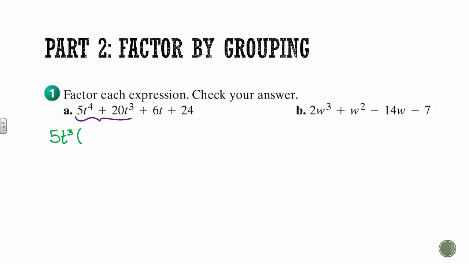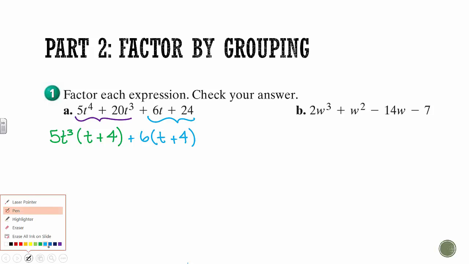And then what's left over, or what do I need to multiply 5t cubed by to give me 5t to the 4th, is just a t. And then this one I need to multiply by 4 to give me 20t cubed. So now forget about that and just look at this. 6t and 24, what's the biggest thing they have in common? And it's a 6. So if you take this, you should just end up with the t left. And then 6 times 4 gives me 24.